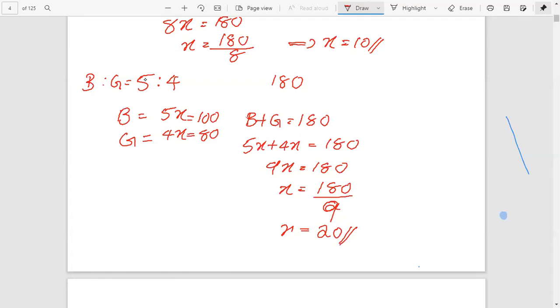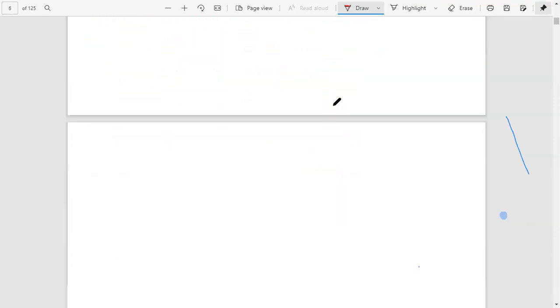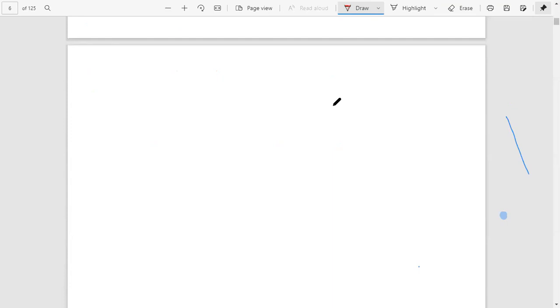Okay, we can also write this in another method. We know that the number of boys is to girls equal to 5 is to 4, and total number of students equal to 180. Then we can just do 5 plus 4, that's equal to 9.